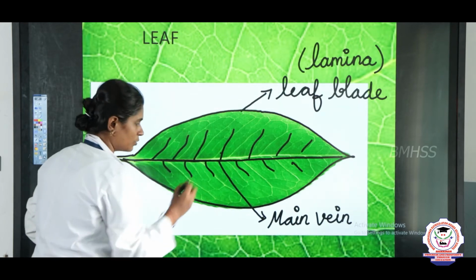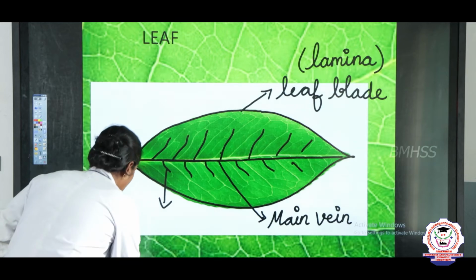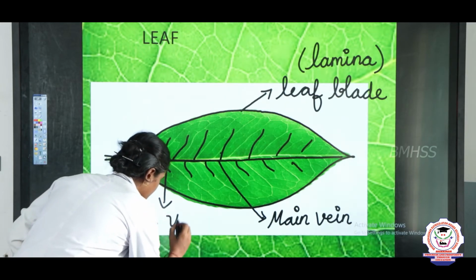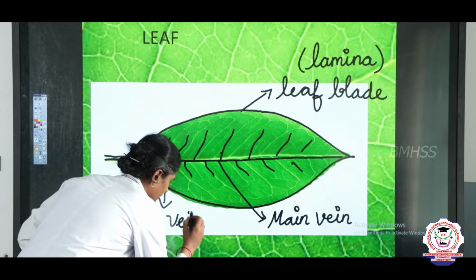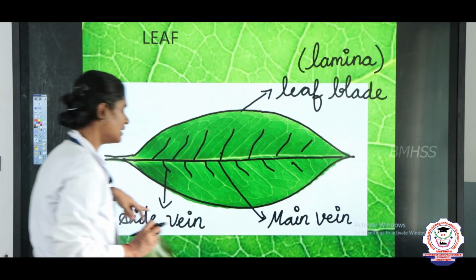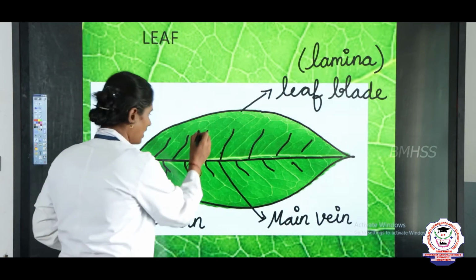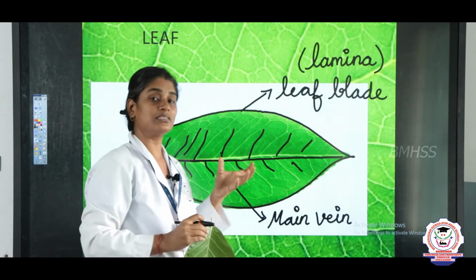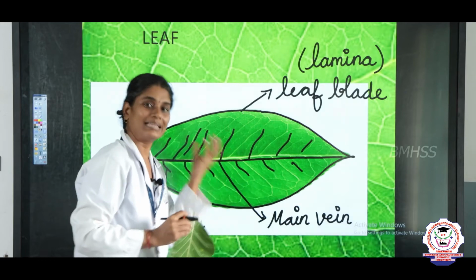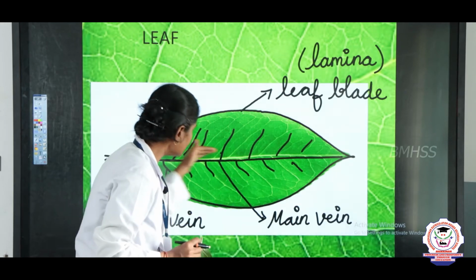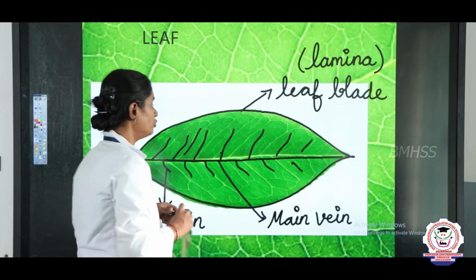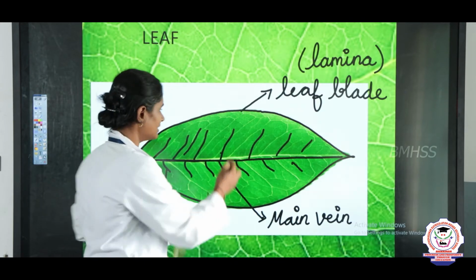Okay. So, this is known as side vein, V-E-I-N, vein. This is the main vein and this is the side vein. Now these veins carry the food and minerals, water to and from the leaf. So, you can see the veins, right.